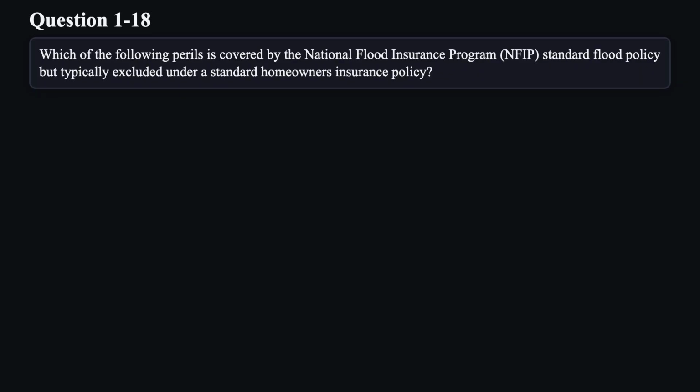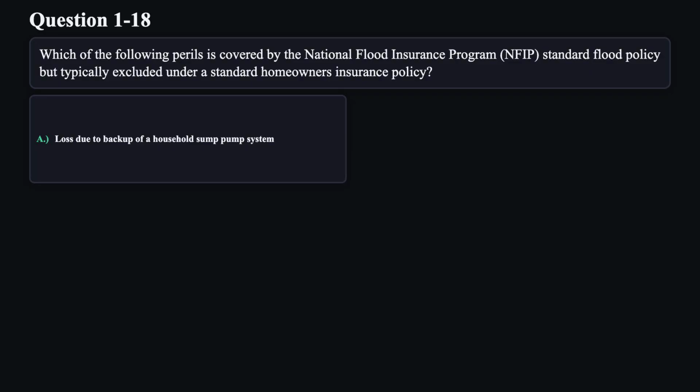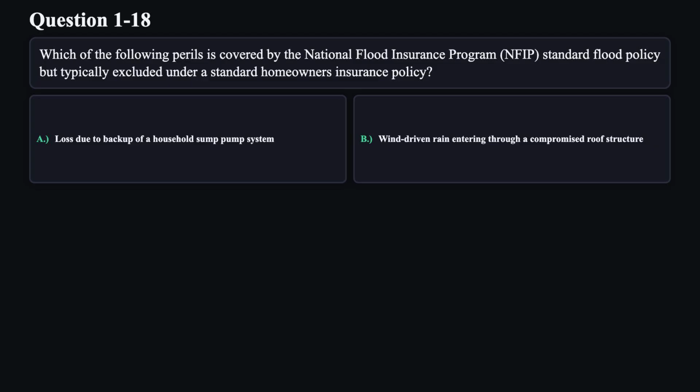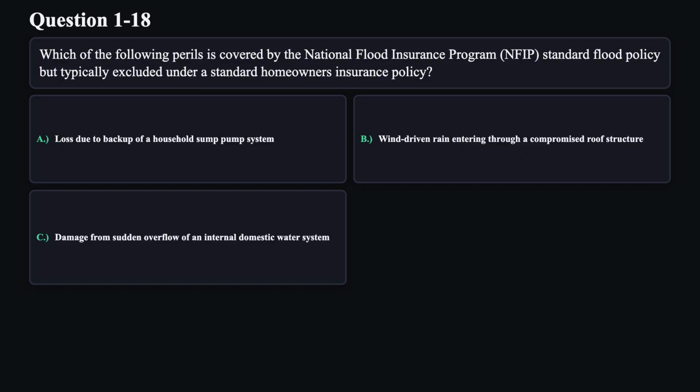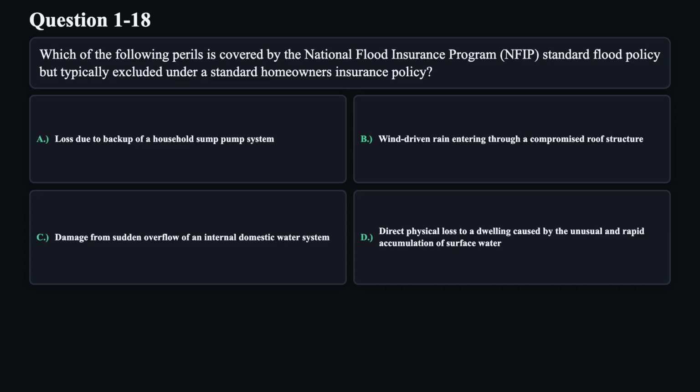Question 18. Which of the following perils is covered by the National Flood Insurance Program, NFIP, standard flood policy, but typically excluded under a standard homeowner's insurance policy? A. Loss due to backup of a household sump pump system. B. Wind-driven rain entering through a compromised roof structure. C. Damage from sudden overflow of an internal domestic water system. D. Direct physical loss to a dwelling caused by the unusual and rapid accumulation of surface water.